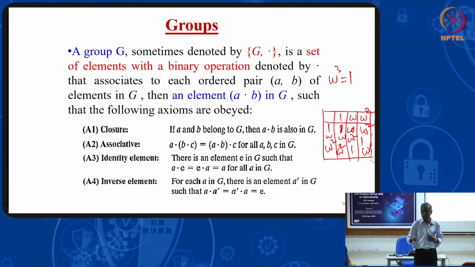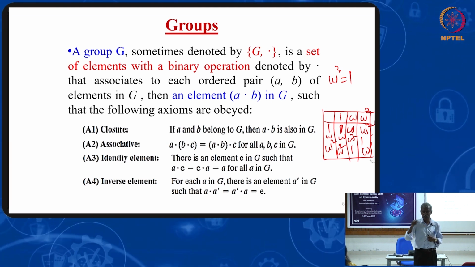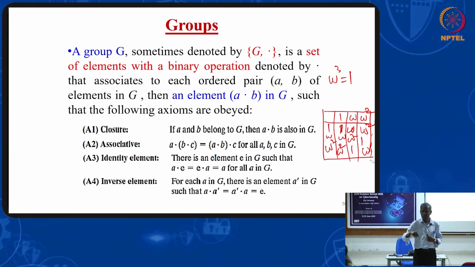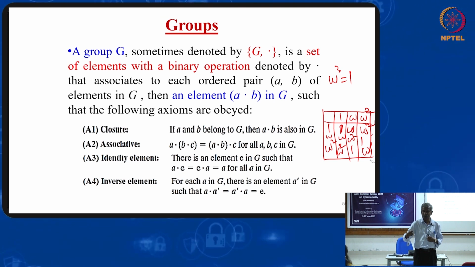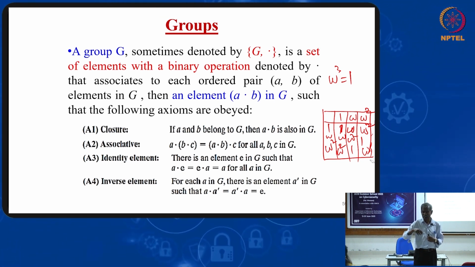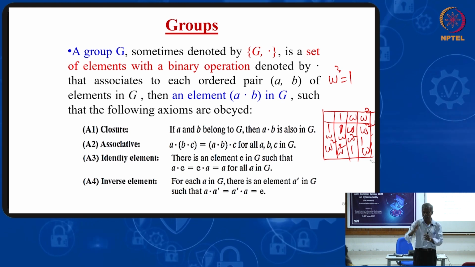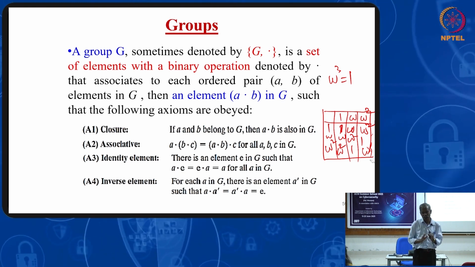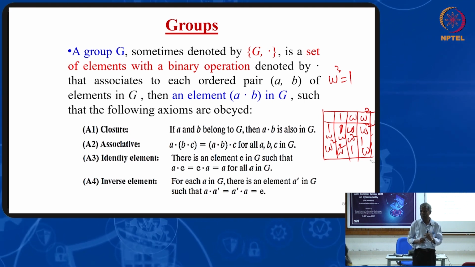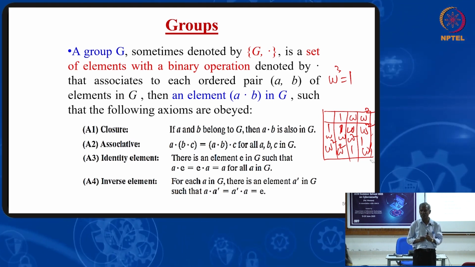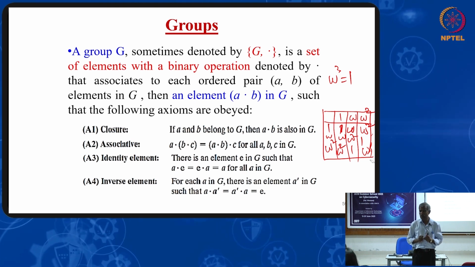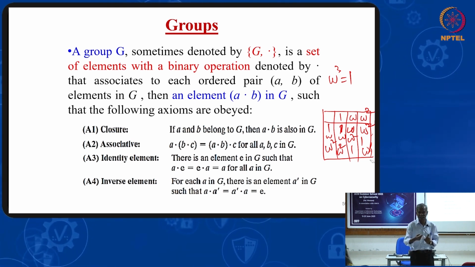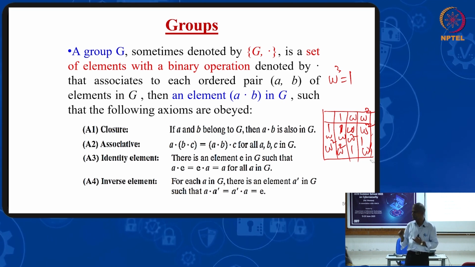Next, the associative property. To take 1 into omega square, it will be equivalent to omega cube, that is equal to 1. So, associative property: if you change the bracket or the order of multiplication, it is going to be the same thing. So, it is associative. What is the identity element? If you multiply with something, you will get the same thing. 1 is the identity element.